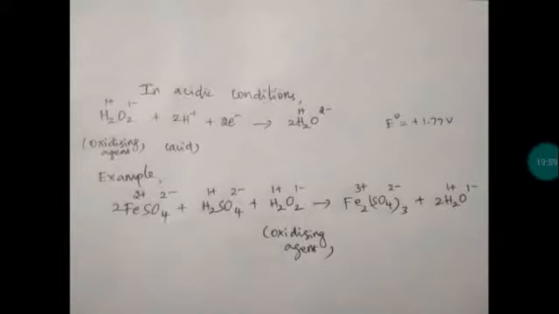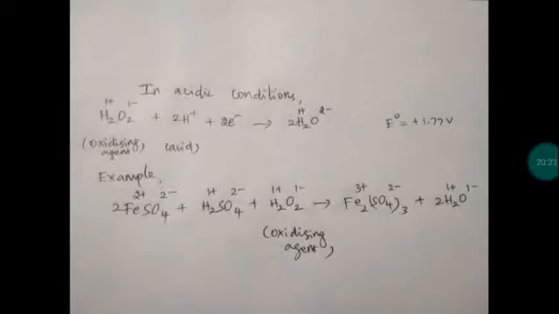This is called reduction. If both are taking place at the same time, we call the process a redox reaction, right? So addition of oxygen, removal of hydrogen, loss of electron is oxidation. Addition of hydrogen, removal of oxygen, gain of electron is called reduction. And you know the difference.